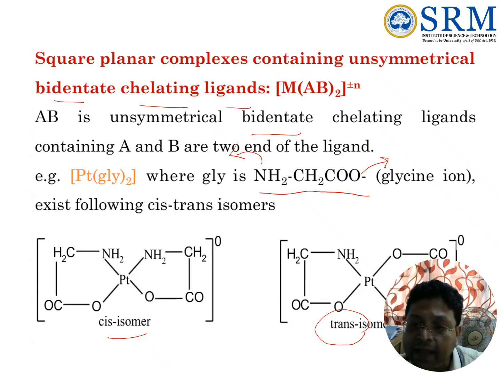So this is the scenario for square planar complexes containing unsymmetrical ligands. Why do we call it unsymmetrical? Because the same bidentate ligand has two different coordination sites. How the similar coordination sites are arranged or oriented across the central metal ion decides whether it is cis or trans.